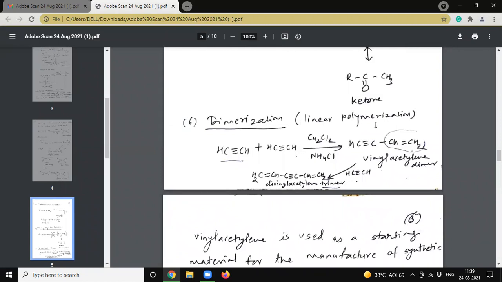Dimerization, linear polymerization. See here, if two molecules of alkyne react in the presence of copper chloride, it will give us vinyl acetylene dimer, and on further reaction with acetylene, it will give divinyl acetylene trimer.